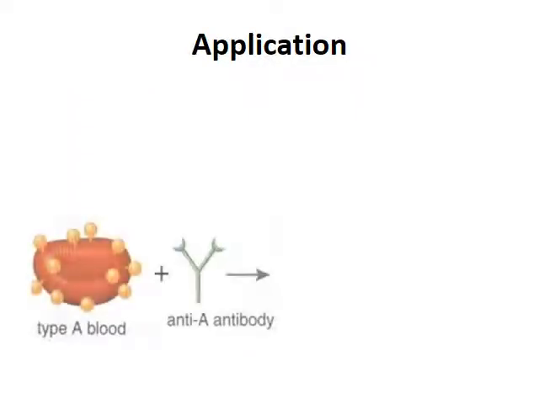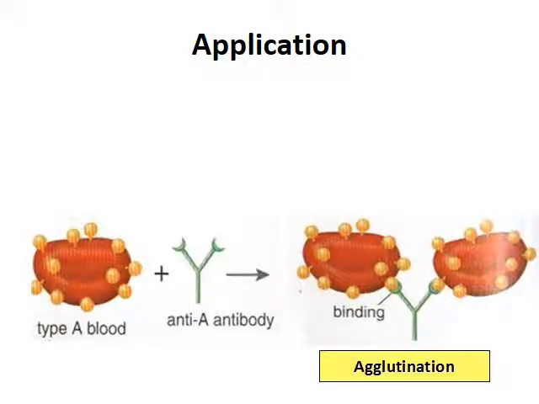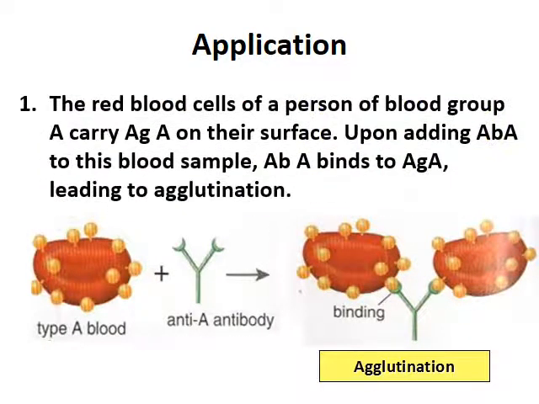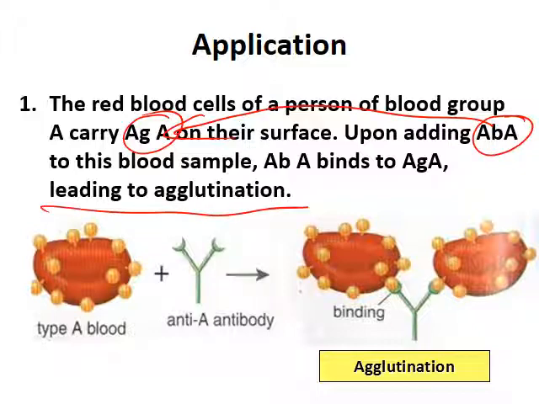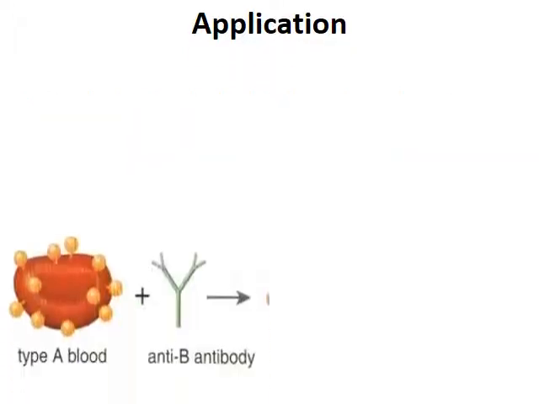First one, if we add antibody A to blood group A. The red blood cells of a person of blood group A carry antigen A on their surface. So upon adding antibody A to this blood sample, antibody A can move toward the antigen A, and this is called agglutination. Agglutination is the binding of an antibody to its corresponding antigen.